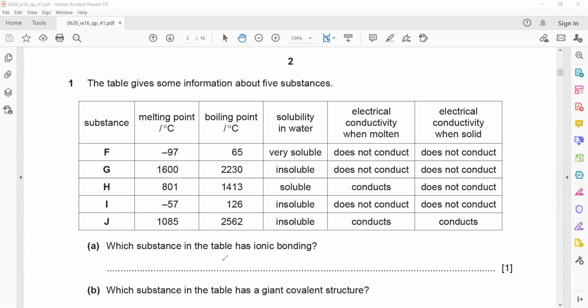Number 2, in the question they are asking which substance in the table has an ionic bond. Ionic compounds should have a high melting point and high boiling point. They do not conduct electricity in solid, but conduct electricity in molten state.